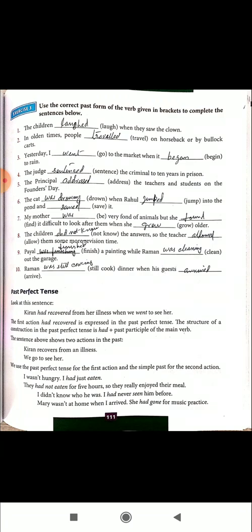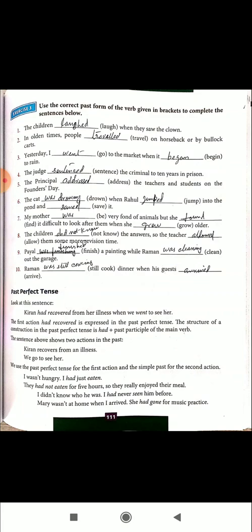Now we are moving to past perfect tense, the third division of the past tense. Look at this sentence. Kiran had recovered from her illness when we went to see her.